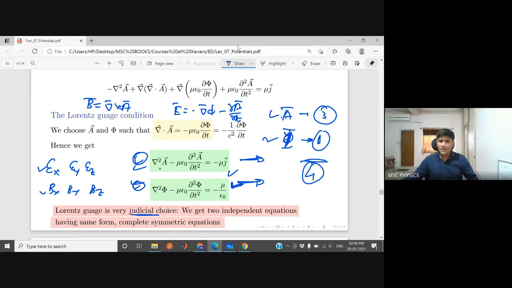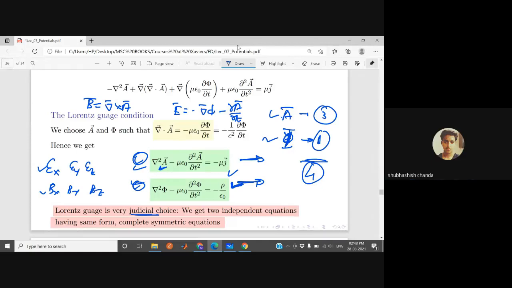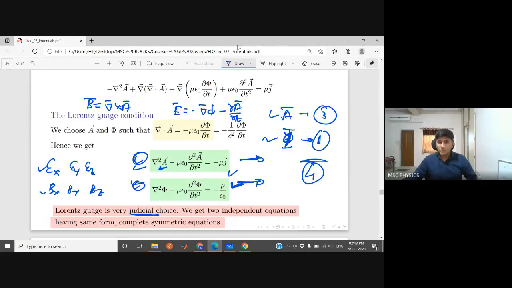I don't know which book you are following. The same book, sir. B.B. Laud. Okay, B.B. Laud. Is the formulation there using potentials or electric fields? What are you writing there always? In that unit, I suppose you are writing. I don't know. We will talk about that.